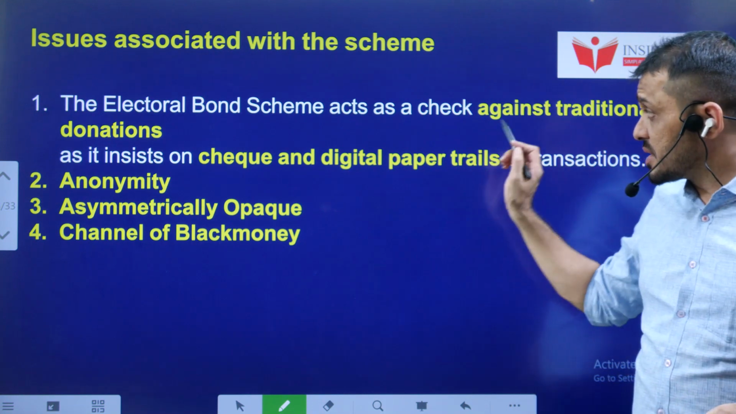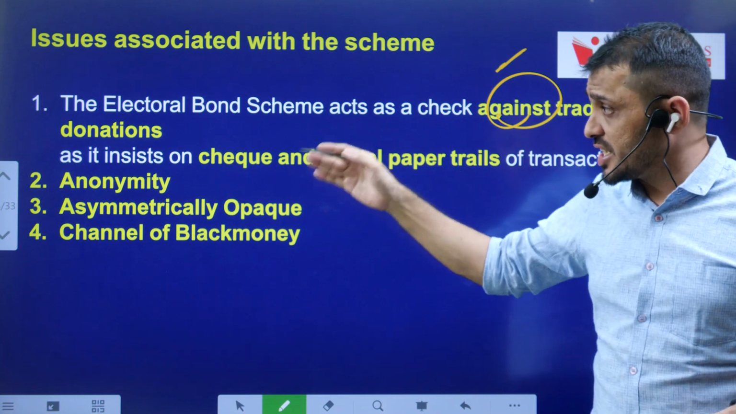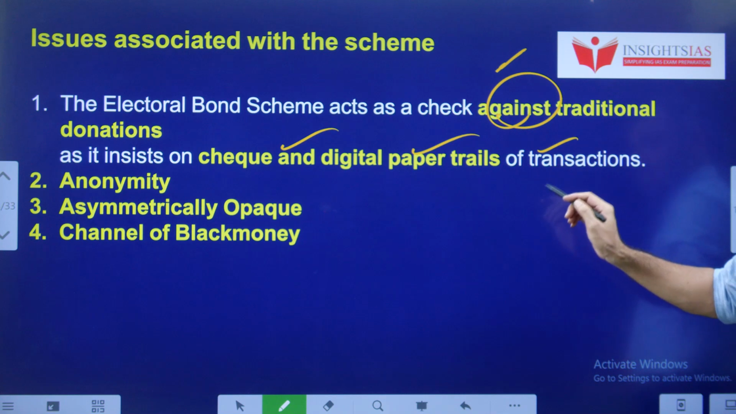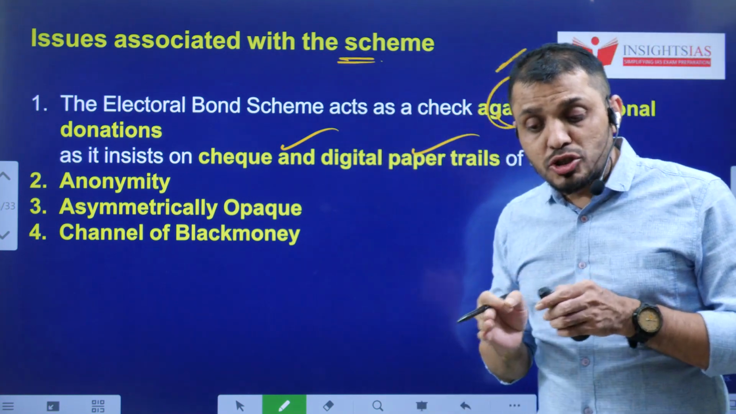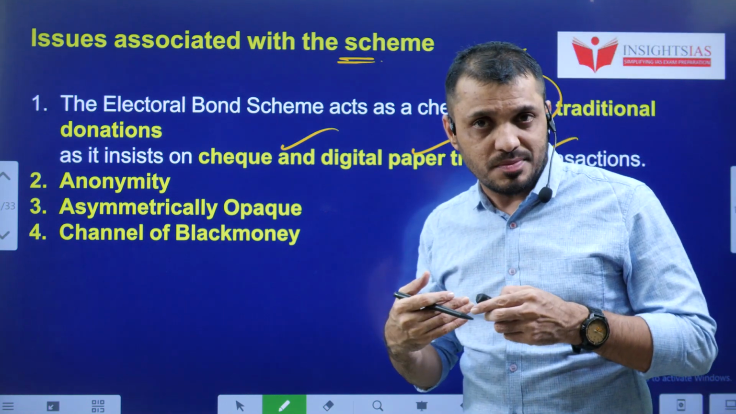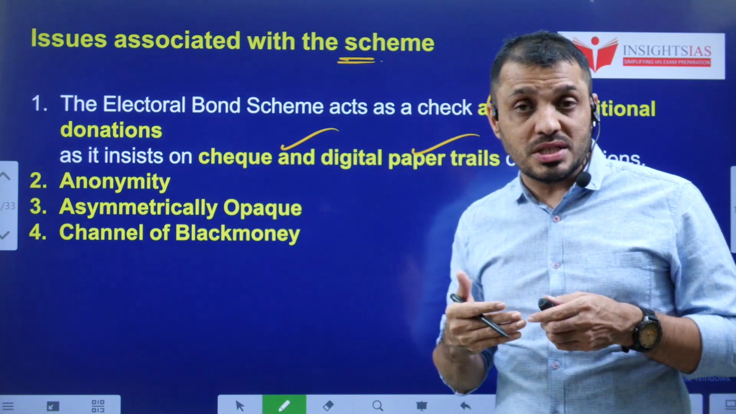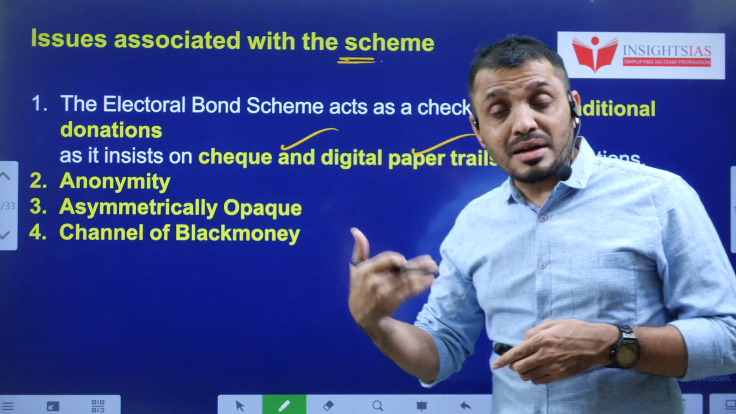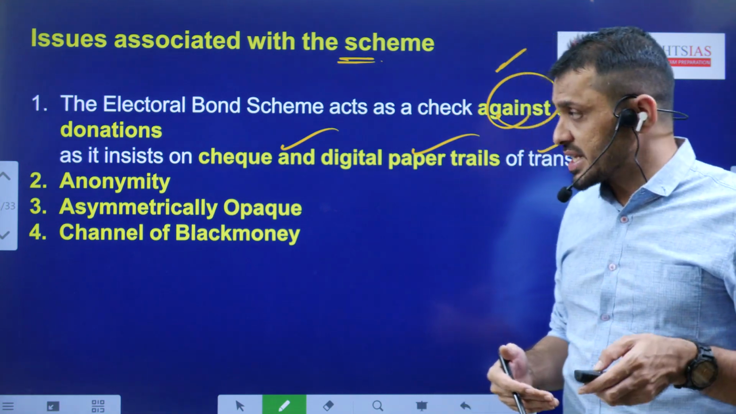Issues. First thing is the electoral bond scheme acts as a check against the traditional donation, as it insists on checks and digital paper trails of the transaction. So that means first thing is it was able to reduce the traditional funding, but as there is no limit on the electoral bonds, some companies which are just created as a proxy are donating a lot of money to the political parties, and they are buying an unlimited number of bonds and selling them, and even claiming the tax as well.